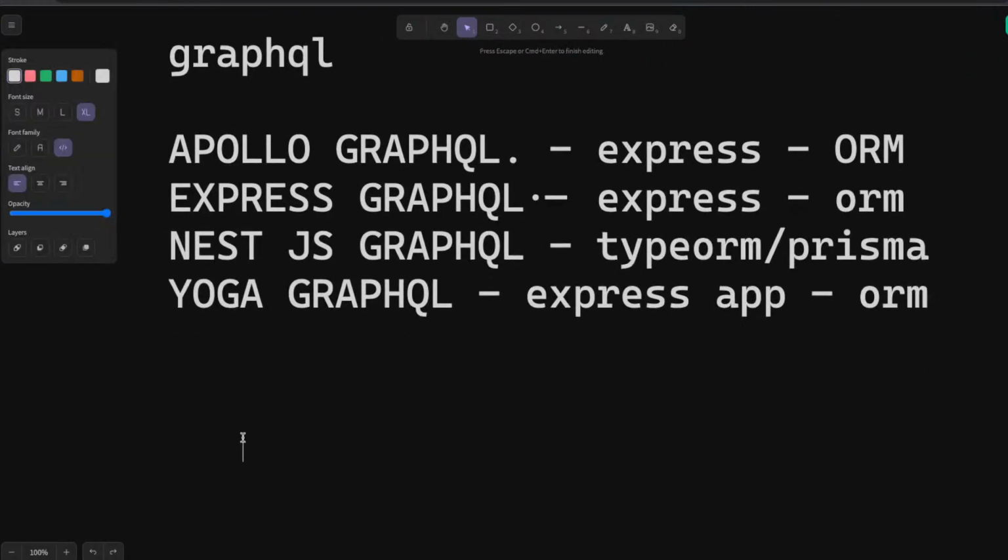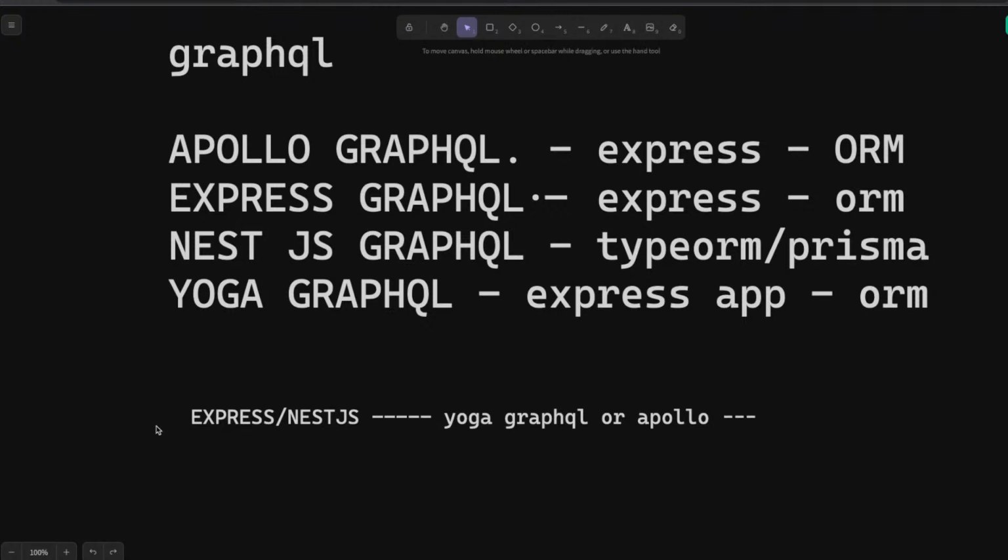Okay, so this is the variation. So you don't get confused: Express and Nest.js are frameworks. They will use either Yoga GraphQL or Apollo. I mean, Nest.js uses Apollo GraphQL, and they will allow you to build your GraphQL interface. Okay, so let's talk about it.